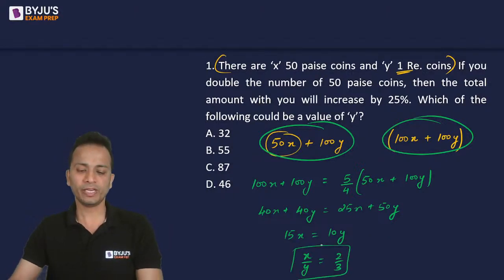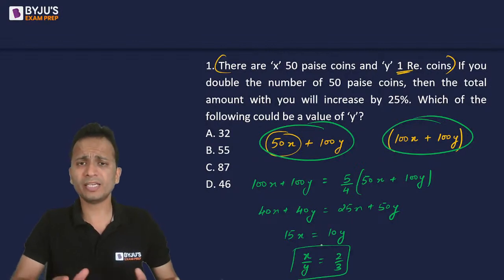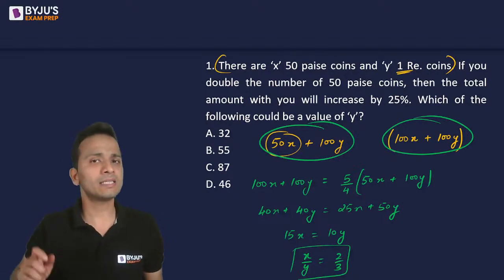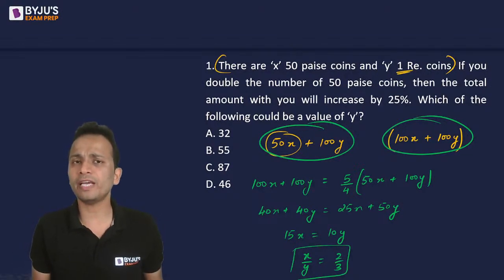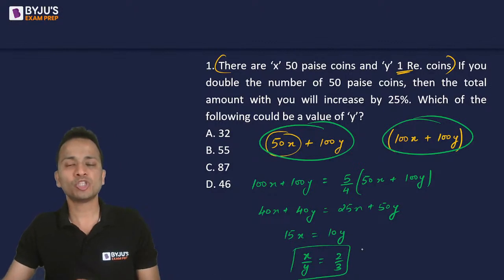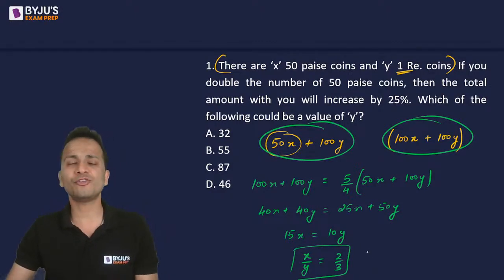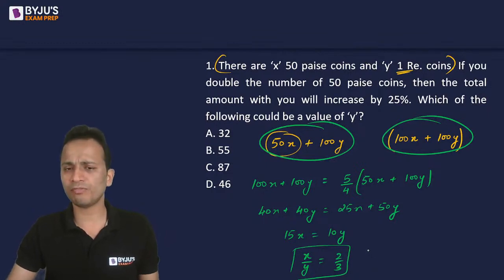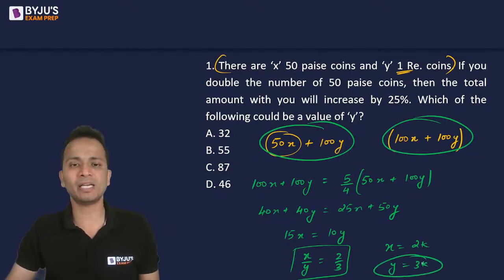Okay, so the ratio of x and y is 2 upon 3, right? Now, since x and y are the number of points, the values of x and y should be positive integers. Okay, the ratio of x and y is 2 is to 3, so x and y should be the multiples of 2 and 3 respectively. So we have to find out the possible value of y. So y should be a multiple of 3. I can write x as 2k, y as 3k.